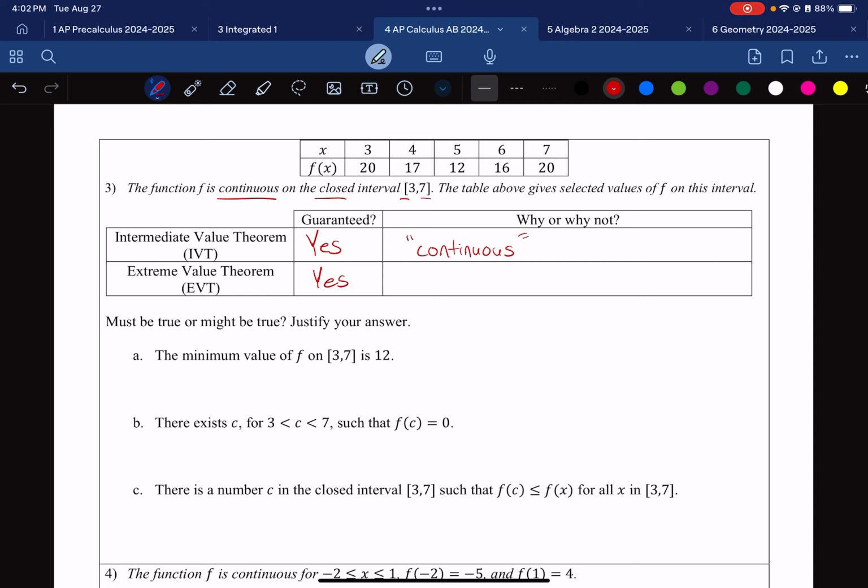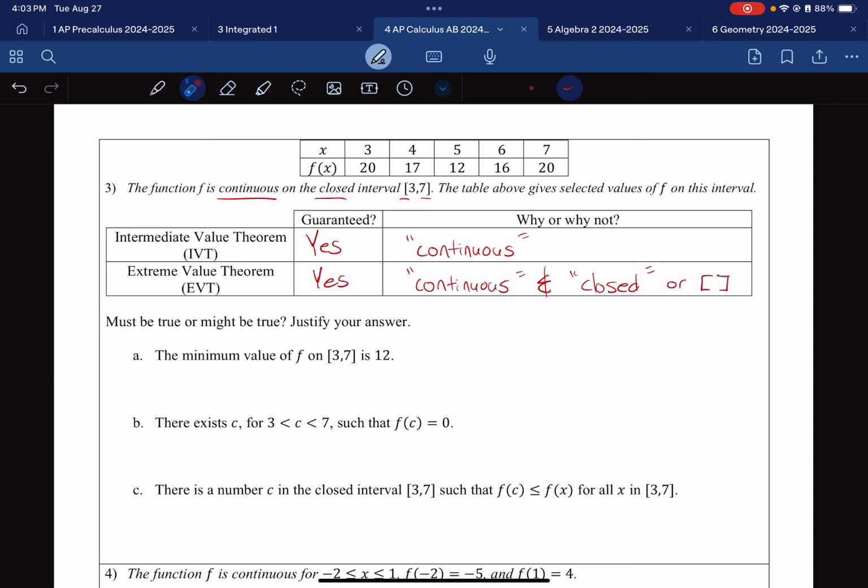And extreme value theorem was guaranteed because we saw 2 things. First, we saw continuous. Once you see that word, and you see some word that says closed, which we did see in this case. We could have also said we saw the square brackets. That's fine too, but this is enough to justify, yes, we can use extreme value theorem. Do you need to state this on the AP test? No, you'll never usually say that unless you are doing an actual proof on a free response question. Most of these will be multiple choice questions. If you do have to do a free response question, you'll say, because the function is continuous and closed, I can use EVT, and EVT says blank, blank, blank.